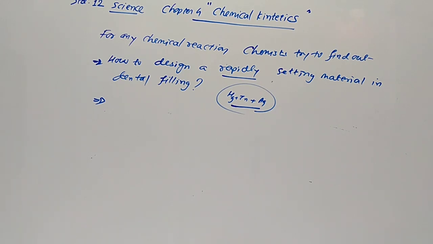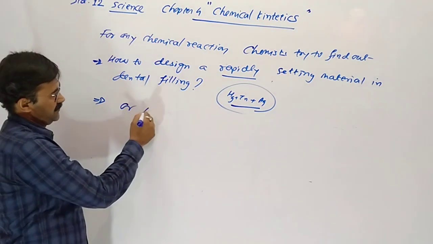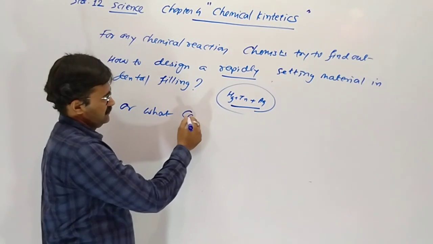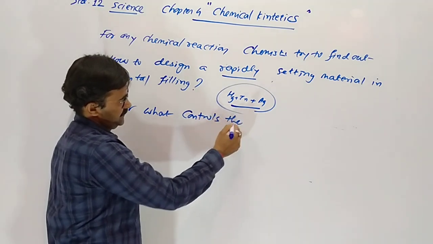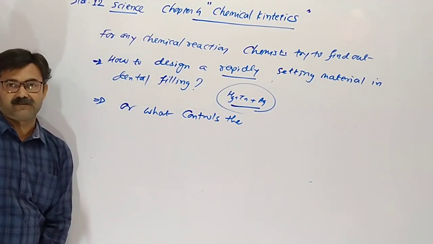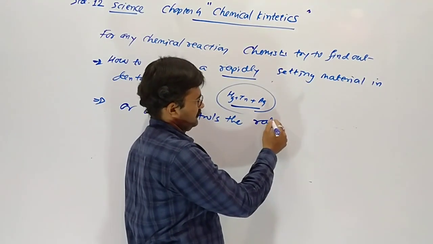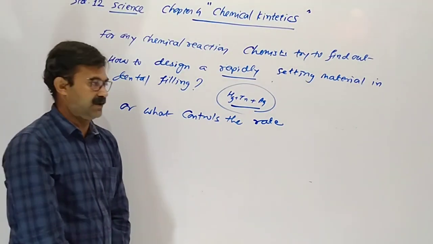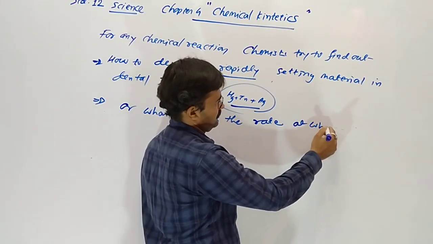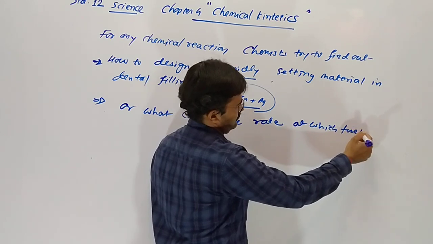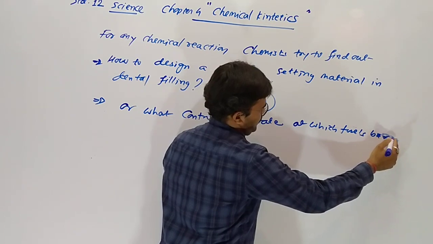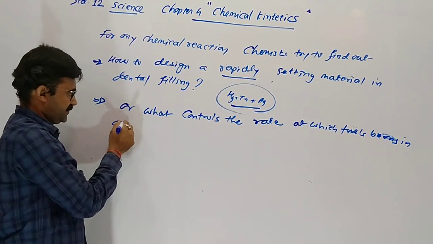Or what controls the rate at which fuel burns in an auto engine?